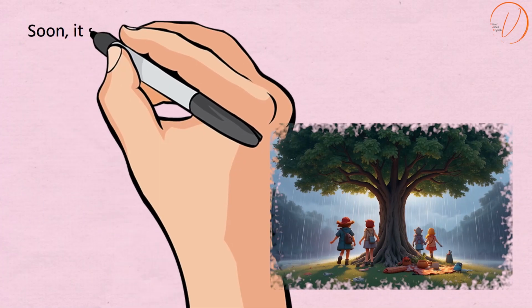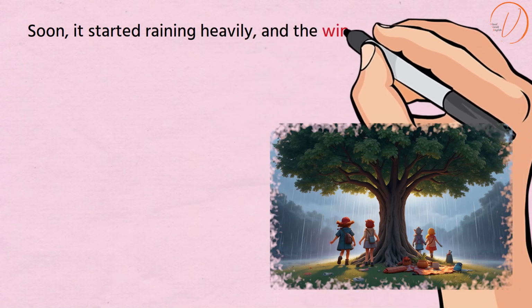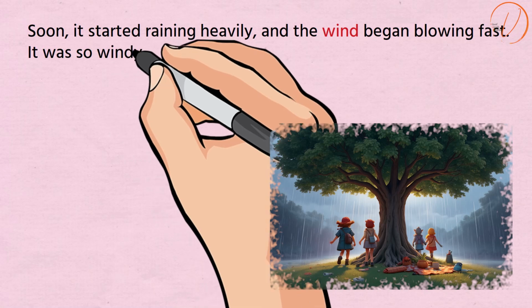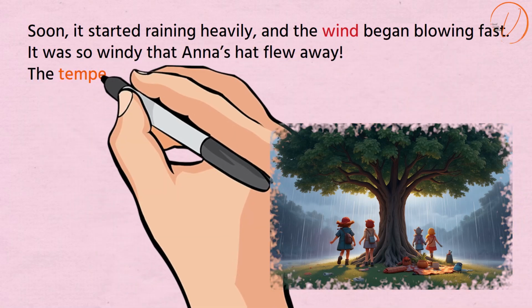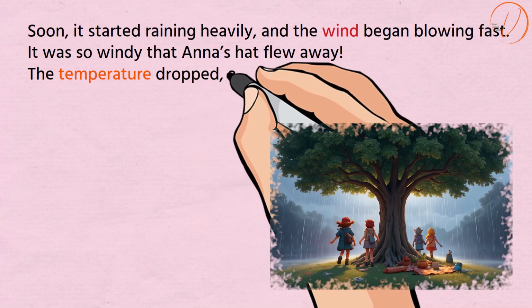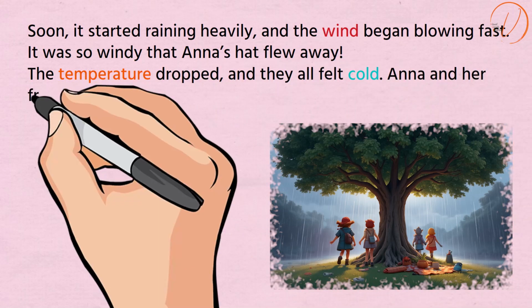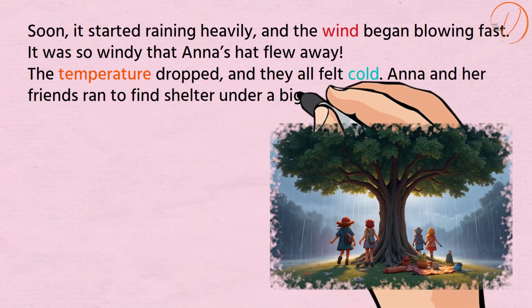Soon it started raining heavily, and the wind began blowing fast. It was so windy that Anna's hat flew away. The temperature dropped, and they all felt cold. Anna and her friends ran to find shelter under a big tree.